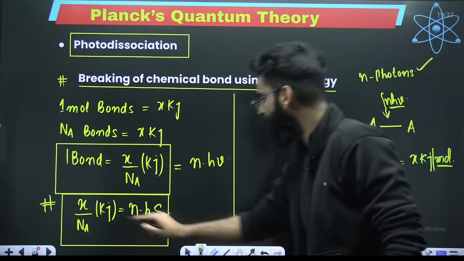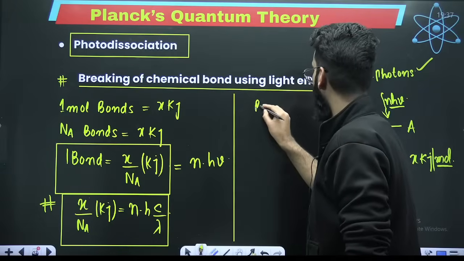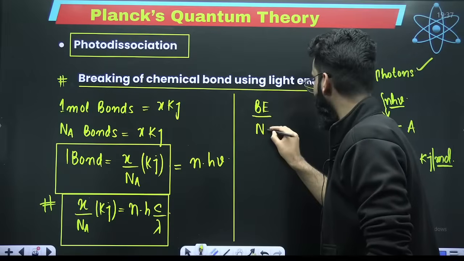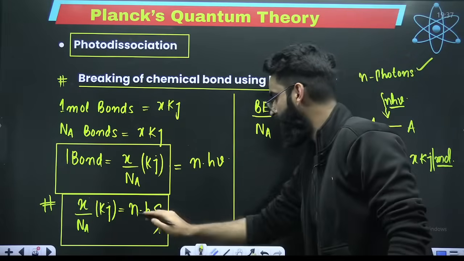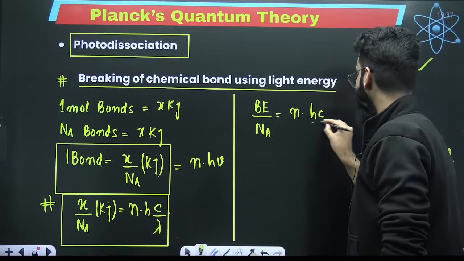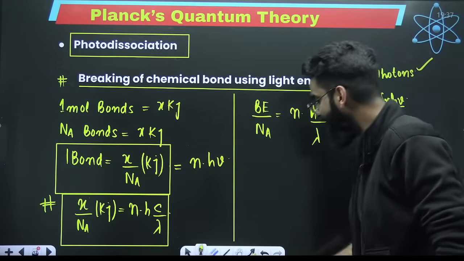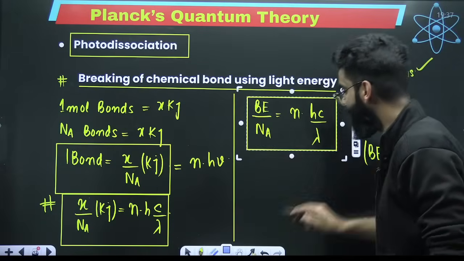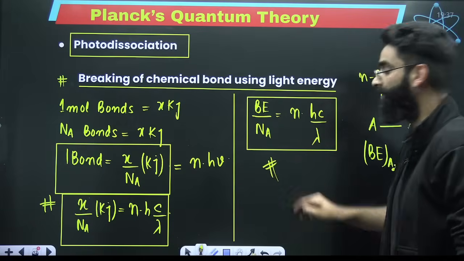So let's generalize it. What was this X? X was the bond energy divided by Avogadro's number, which is equal to the number of photons required to break the bond multiplied by hc divided by lambda. Lambda is the wavelength of the photons which are incident on this bond. This is the general result which I would want you guys to remember.